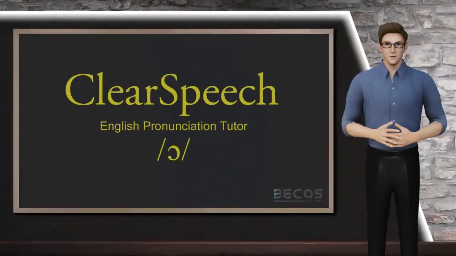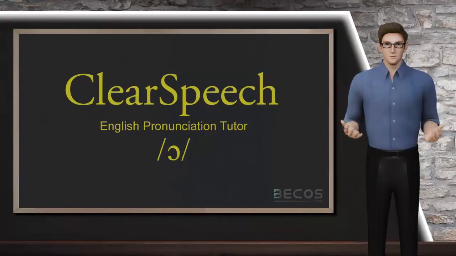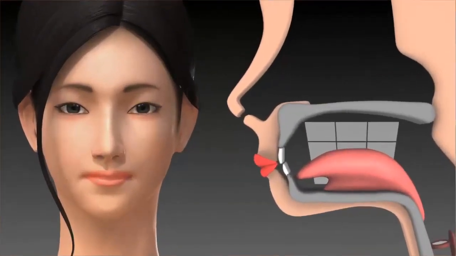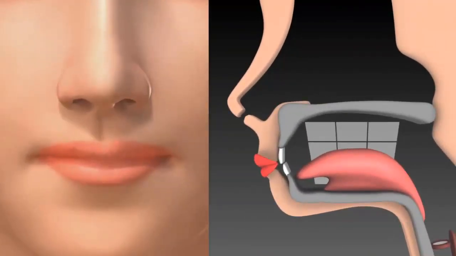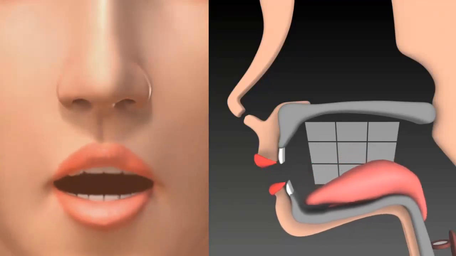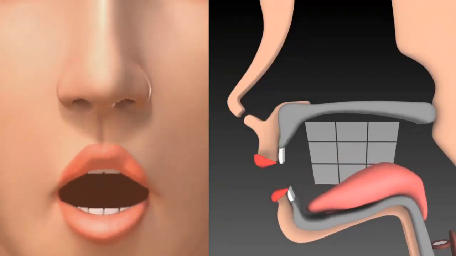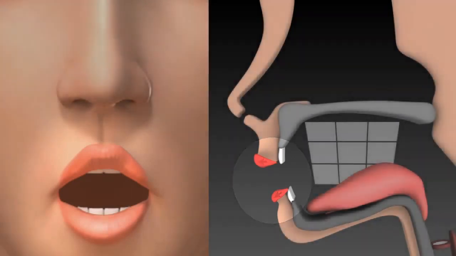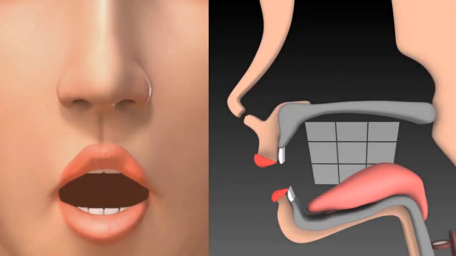Today, we are going to learn about the vowel sound aw. The aw, like in the word aw, is produced by positioning the tongue in the back and middle of your mouth. The jaw is lowered and partially open. The lips are rounded and move forward. The aw is lax, so it is short in duration, just like this.